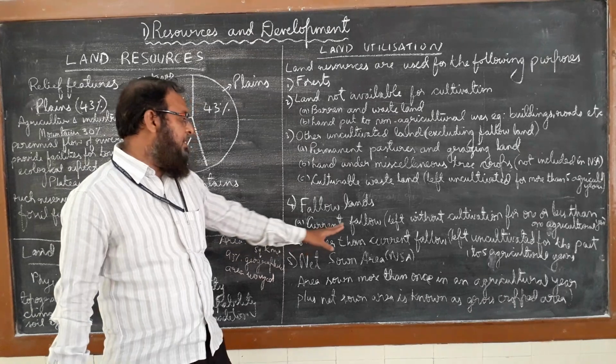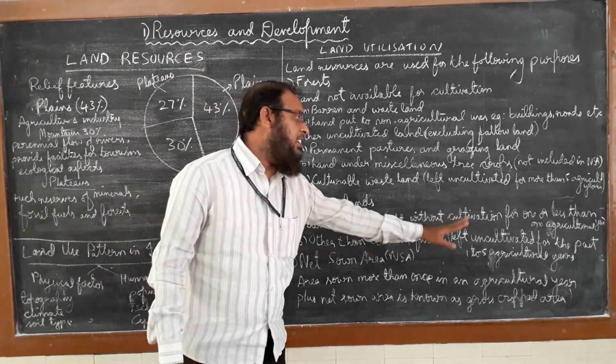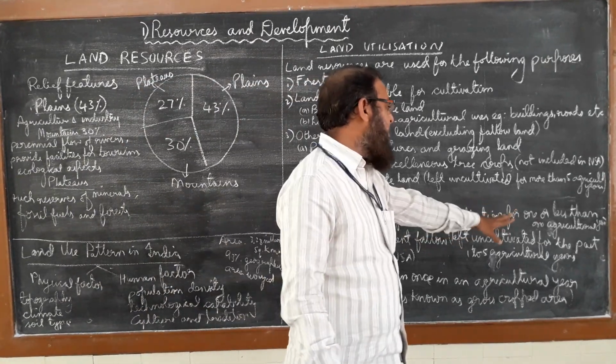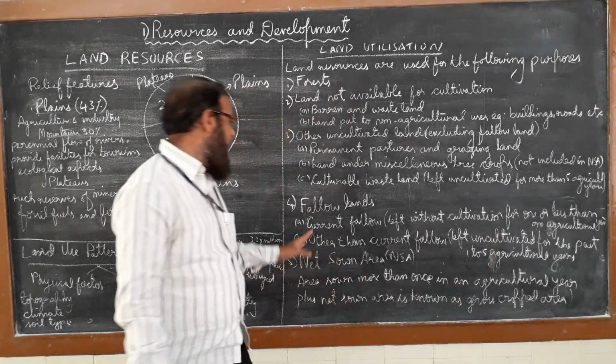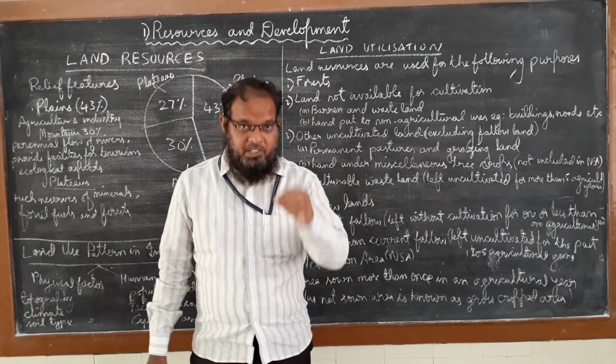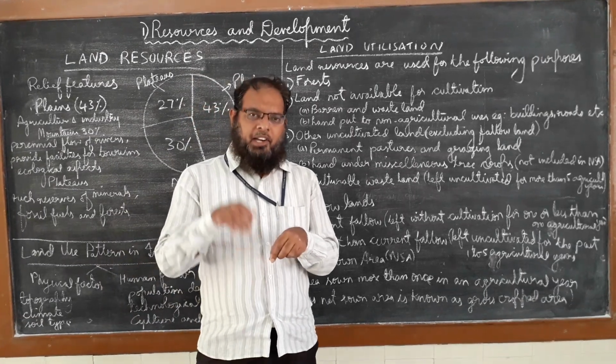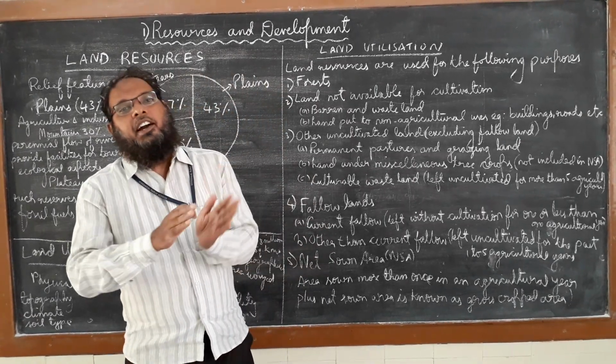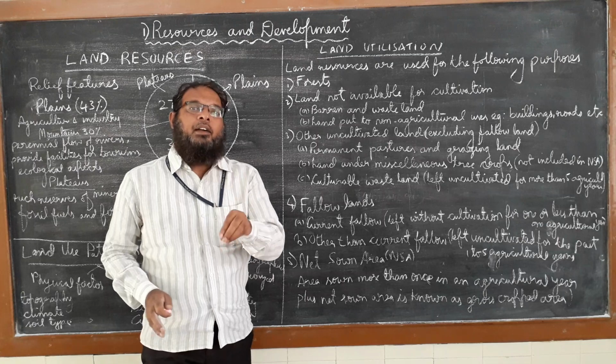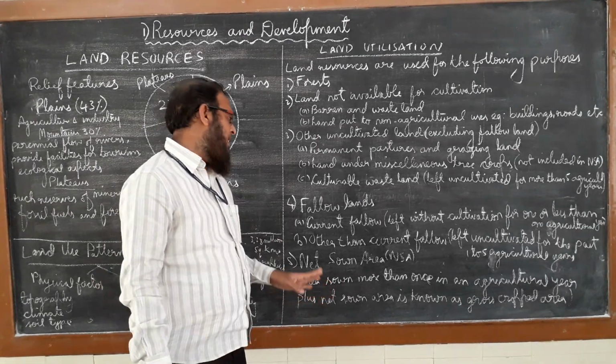Now, land left without cultivation for 1 or less than 1 year is called current fallow land. That means that year. Current means what? Present. Current means present. So current fallow land means in that agriculture year, we don't grow crops.